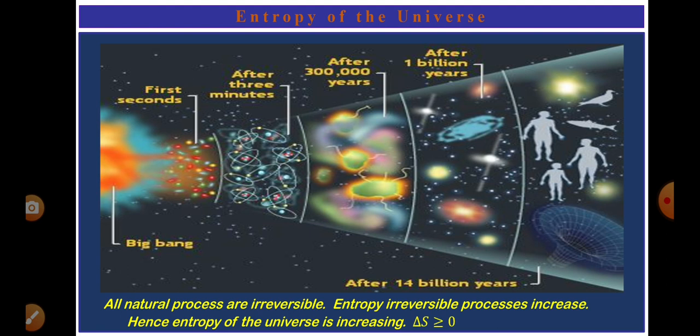See, when the Big Bang is there, that is the initial time, during the first seconds there are minute particles like quarks, God particles we are saying. After 10 to the power of minus 17 seconds, we found those things. We don't know about the time duration before that. After about 3 minutes, there is a formation of nucleus, formation of atoms taken place.